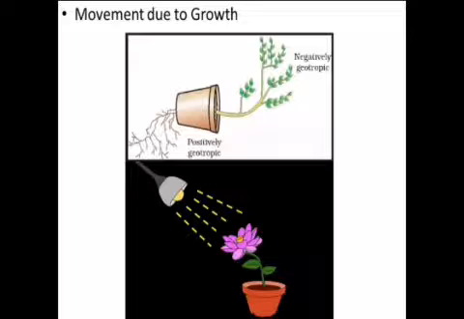If the growth of a plant is towards the stimulus, it is called positive tropism. And if it is away from the stimulus, then it is known as negative tropism. There are five common stimuli: light, gravity, chemical, water, and touch. The movement of the plant in response to light is called phototropism. Stem shows positive phototropism while root shows negative phototropism.